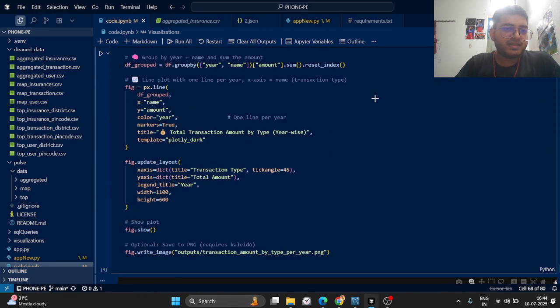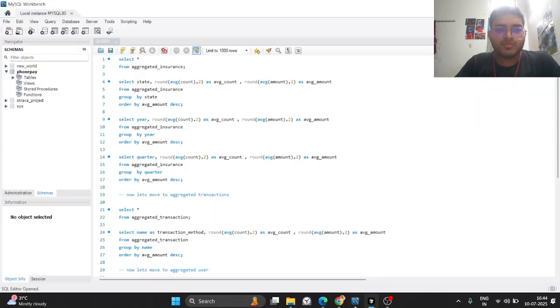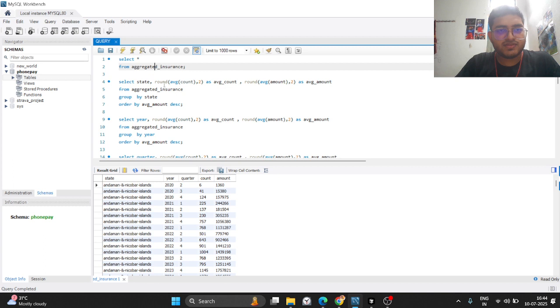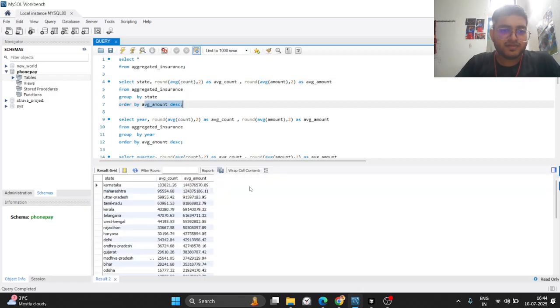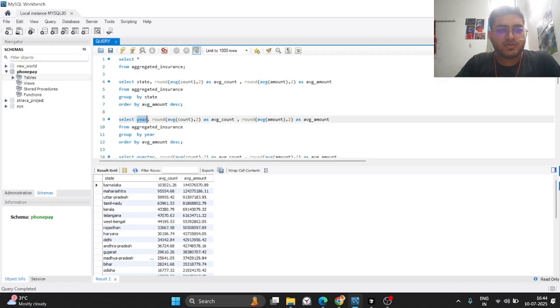Okay, so basically this is the cleaning part, and after that we have the SQL queries. If you open the workbench, here I loaded the tables and performed the aggregations. Let me run this. We have our aggregated insurance. After that, I grouped by state and took an average of count and amount, and also ordered by the average amount in descending order. This was our data set, and I did the same with respect to year.